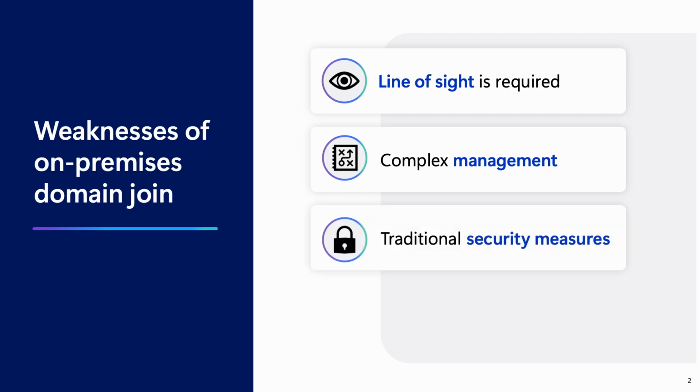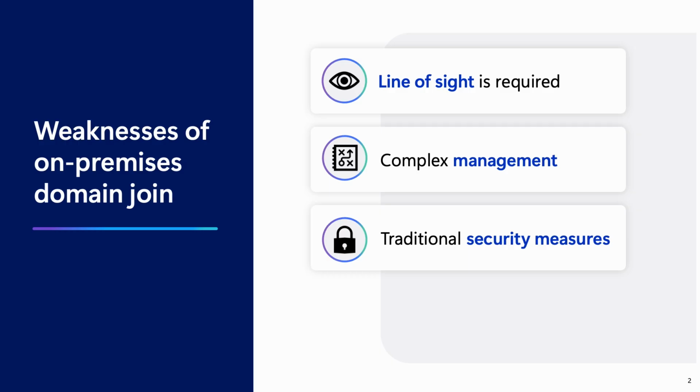Security risks. On-premises domain join relies on traditional security measures that may not be sufficient to protect against modern threats. For example, it lacks advanced security features like conditional access and identity protection, which are available in cloud-native solutions like Entra Join. Additionally, domain join devices are more susceptible to attacks if the domain controller is compromised.